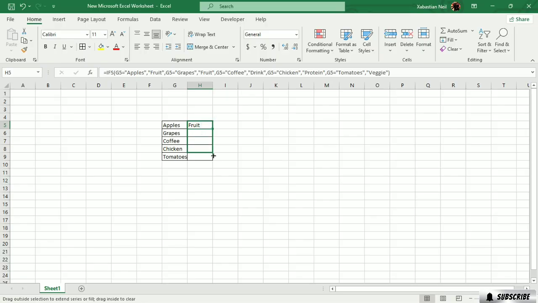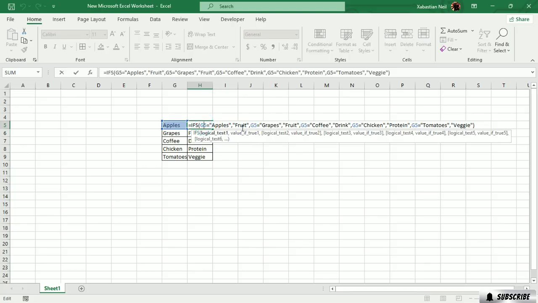Now I'm gonna use the fill handle and then find out. According to the formula, it searches all of those reference cells, which is G5, 6, 7, 8, and 9. So according to that, you can see that if it's grape, obviously it's going to turn out as fruit. In grape it turned out as fruit. If it was coffee, it should have been a drink, so it turned out to be a drink. If it was chicken, chicken turns out to be protein. If it is tomatoes, it's going to turn out to be veggie.